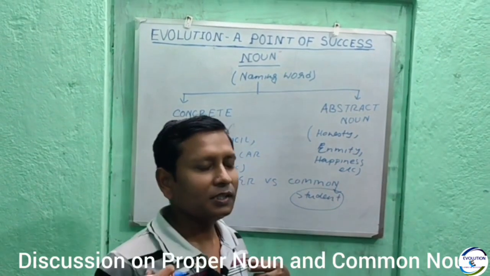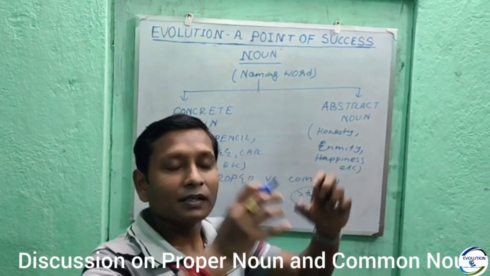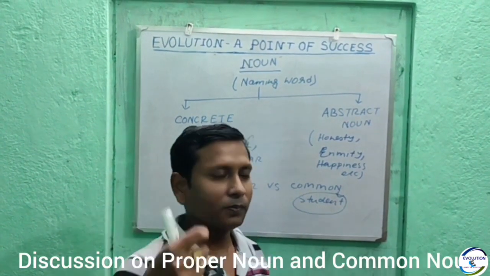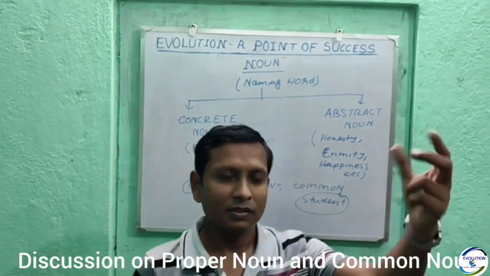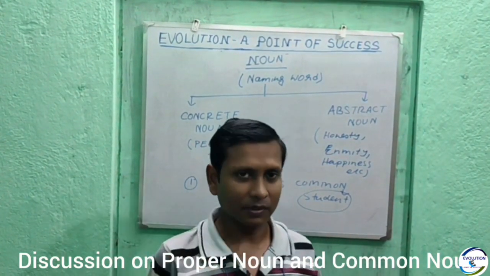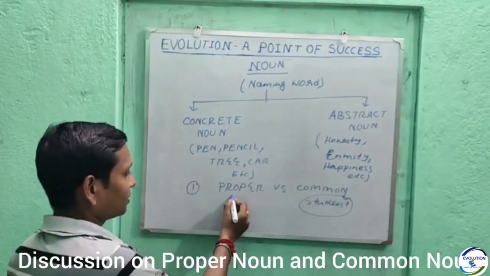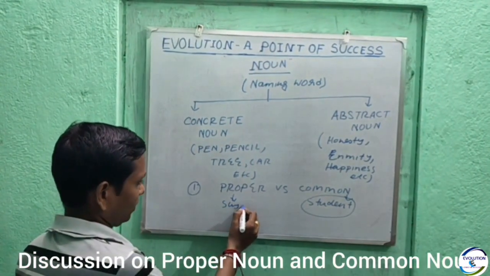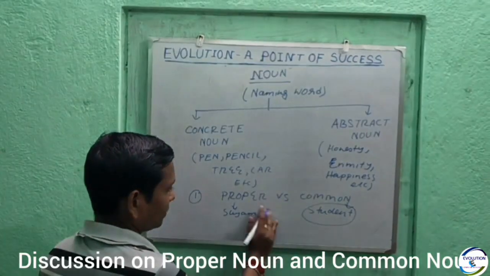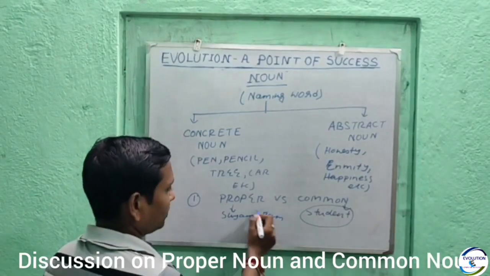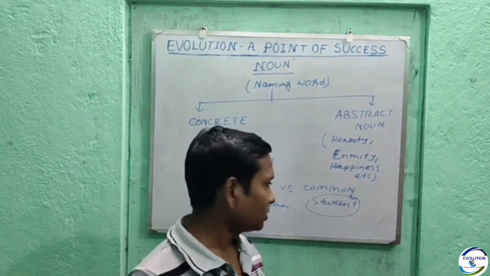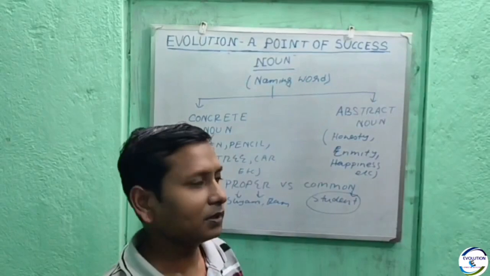Why? Because if I go to a school, there are a lot of students. But if I ask, Sham, please come here, or Ram, please come here, so Sam, Ram, etc. will be proper noun. I think you have understood the difference between proper noun and common noun.